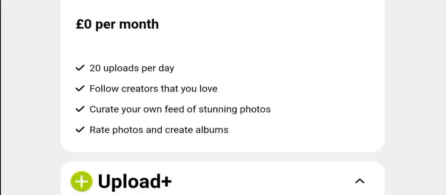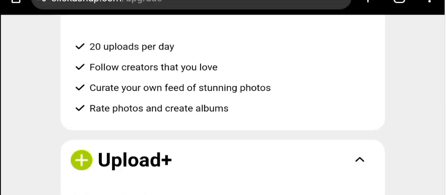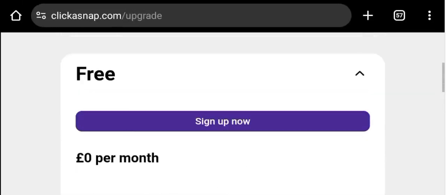You can upload up to 20 times per day. You can follow creators that you love. You can create your own feed of stunning photos. You can rate photos and create albums.